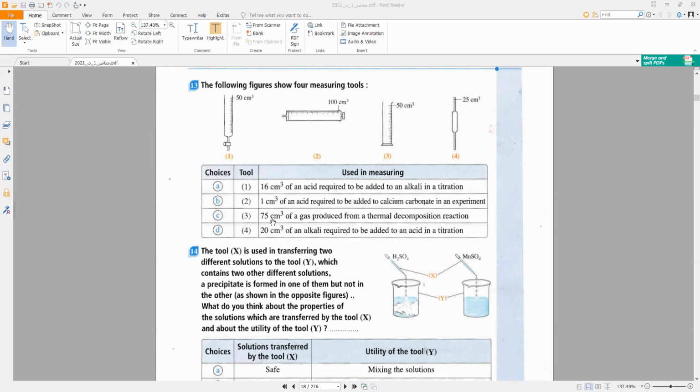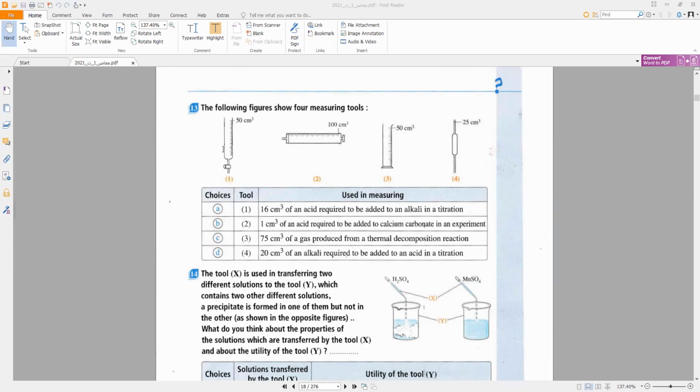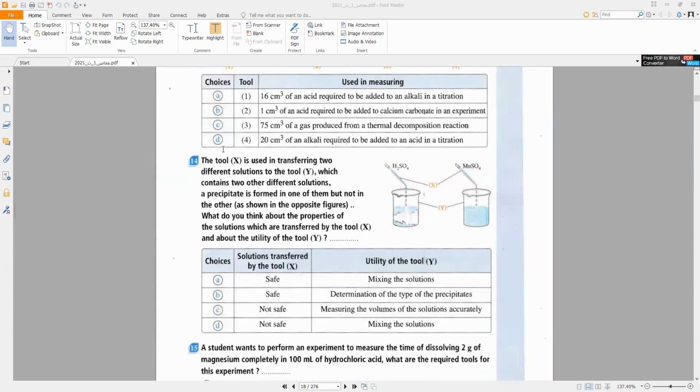Choice C: 75 cubic centimeter of gas produced from a thermal decomposition reaction. D: 20 cubic centimeter of alkali required to be added to an acid in titration. The right answer is choice A, 16 cubic centimeter of acid required to be added to an alkali in titration, because it is a burette, used in titration.